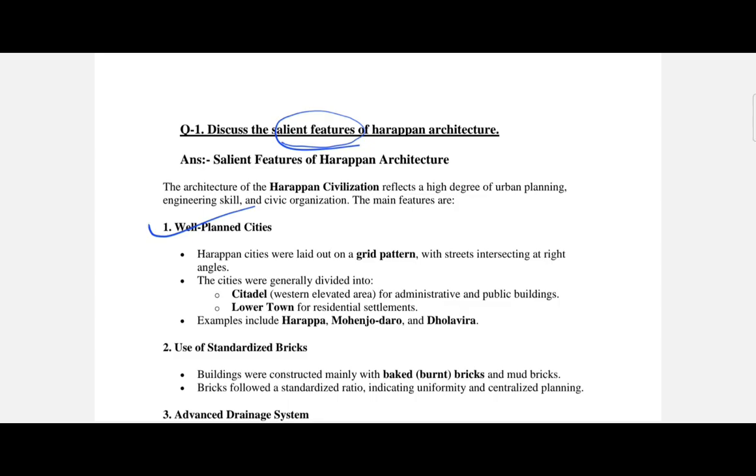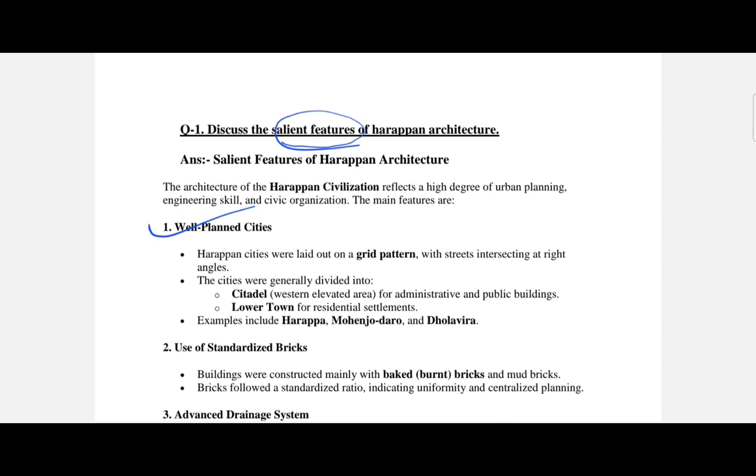Moving forward, the other feature is the use of standardized bricks. Baked bricks of uniform size were used, indicating standardized production and possibly a centralized authority.